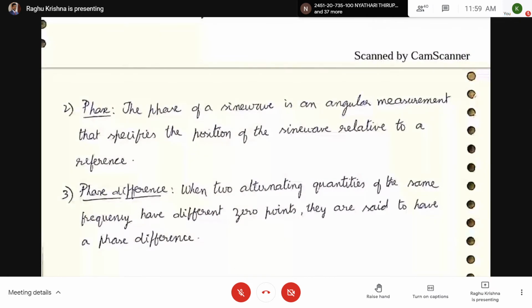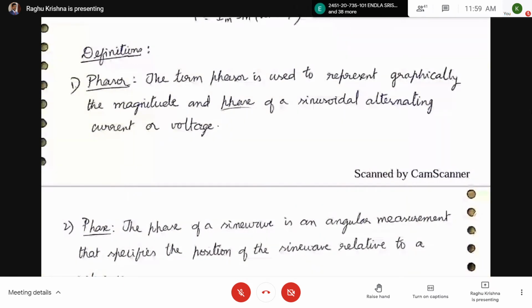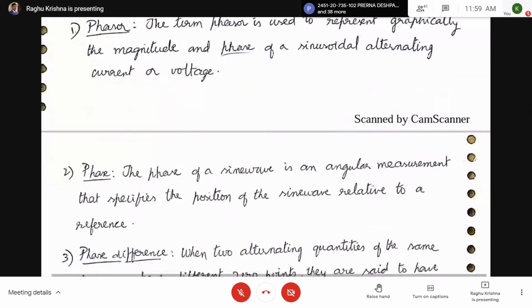Here three definitions. These are very important. Phasor, it will be having a magnitude and phase. Phase means it is angular measurement which specifies the position of the sine wave relative to a reference. Reference is always 0. We are going to take reference as 0.